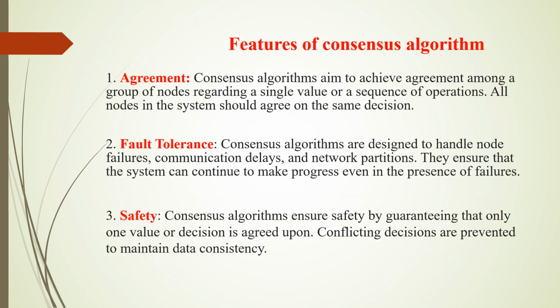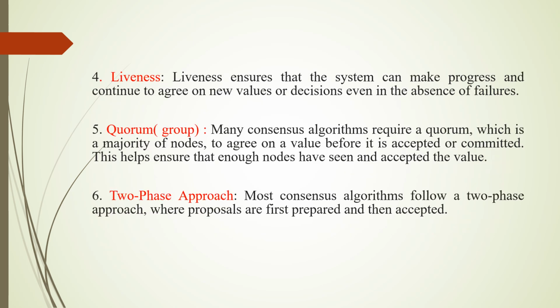These are the features of consensus algorithm: agreement, fault tolerance, safety. Fault tolerance means if one or two computers crash or fail, it's not a problem with this algorithm. We can reach the final value. Agreement: consensus algorithms aim to achieve agreement among a group of nodes regarding a single value or sequence of operations. All nodes in the system should agree on the same decision. So these are the features of consensus algorithm: safety, liveliness, quorum. Quorum means group, and this is a two-phase approach algorithm.